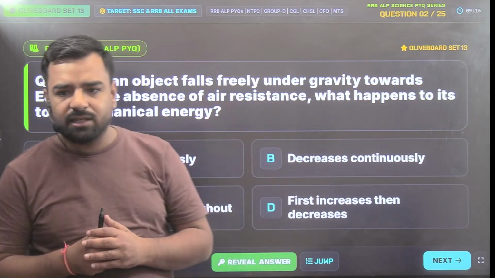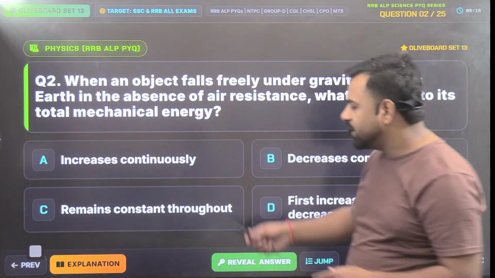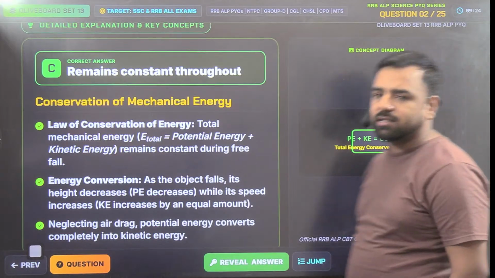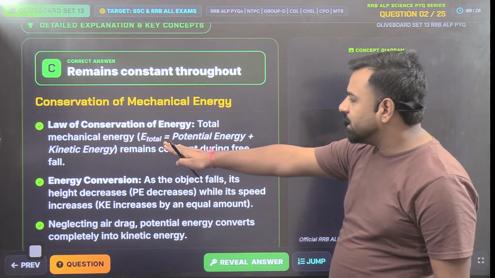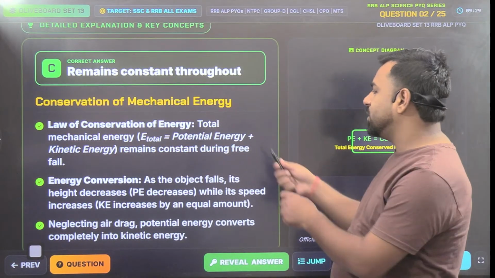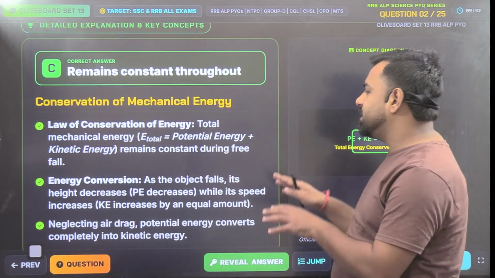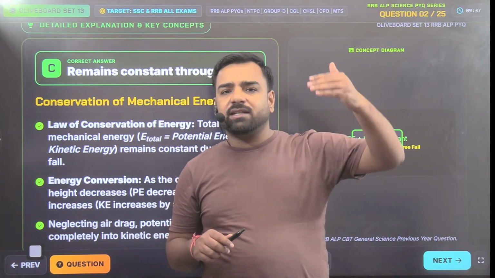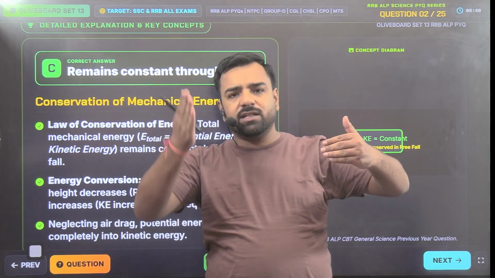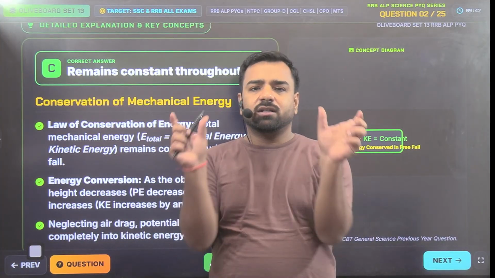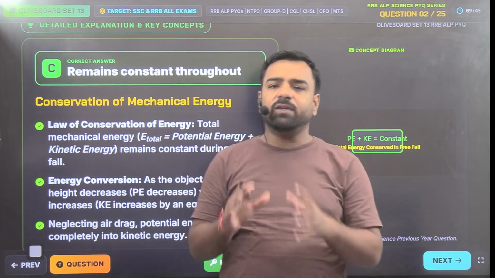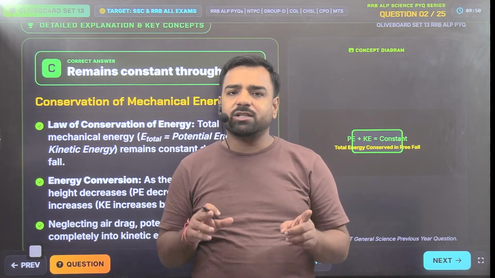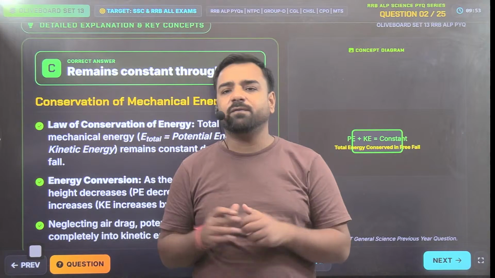And yes, Ankita and everyone who has given this answer, you all are correct. It will remain constant throughout. The total mechanical energy remains conserved. Mechanical energy, that is total energy, is equal to the sum of potential and kinetic energy, which remains constant during the free fall. You need to remember that if kinetic energy is decreasing, the potential energy will increase, and if potential energy is decreasing, kinetic energy will increase. In short, the total sum remains conserved. The law of conservation of energy states that energy can neither be created nor destroyed, but it can be transformed from one form to another.